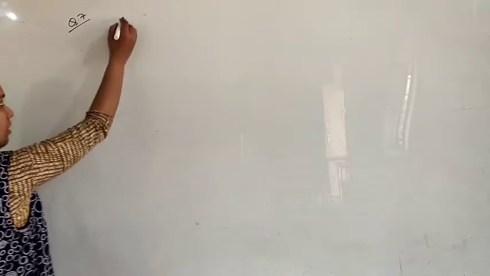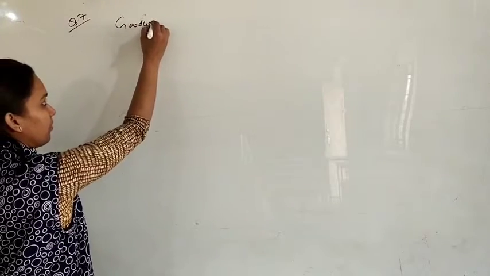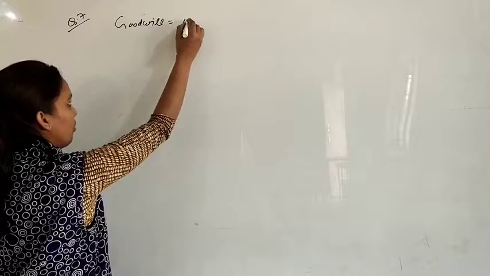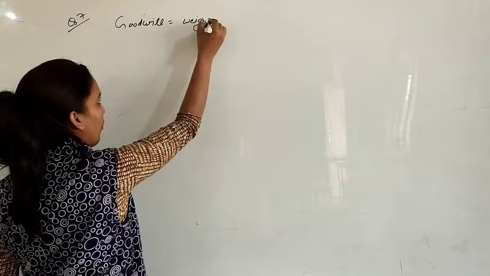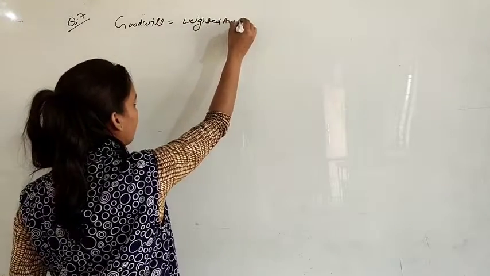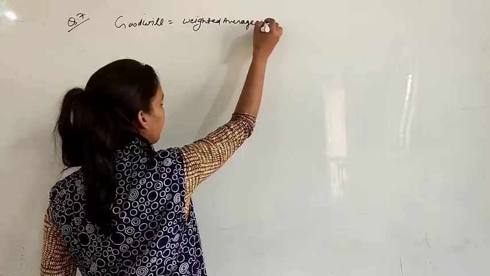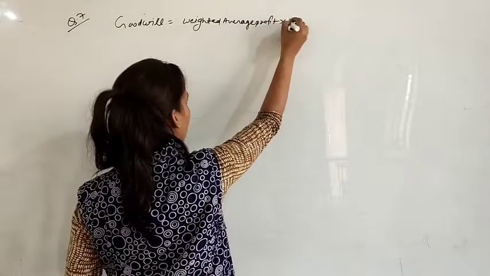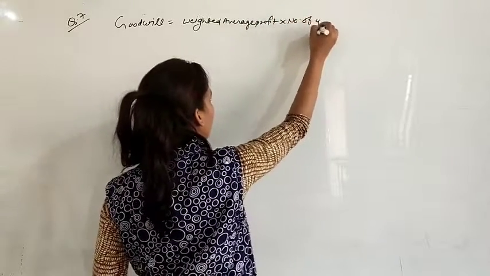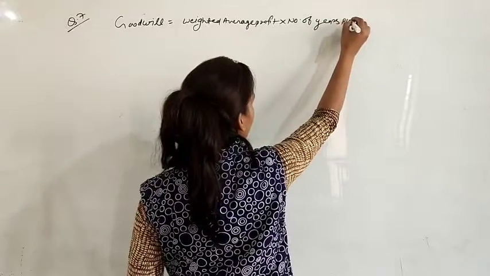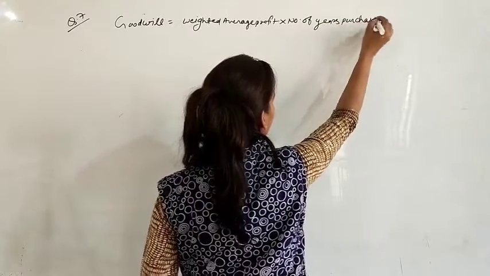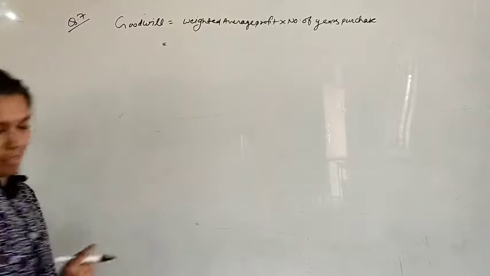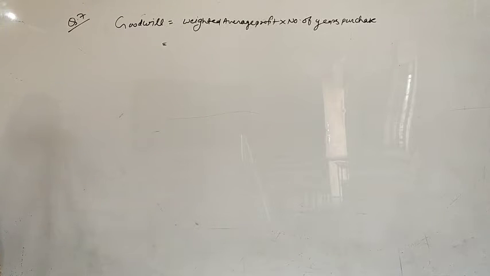Here we have to find goodwill equals to weighted average profit multiplied by number of years purchase.